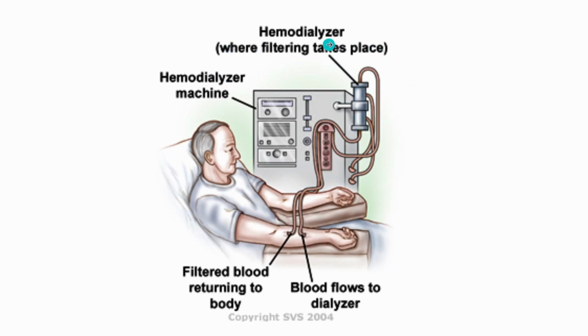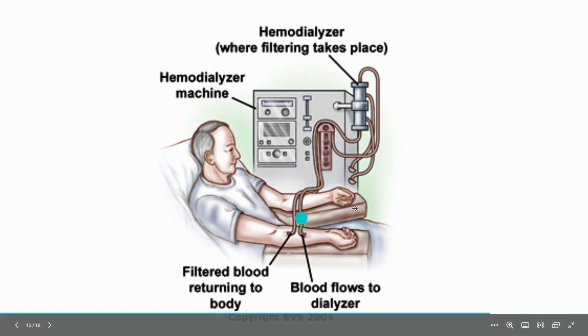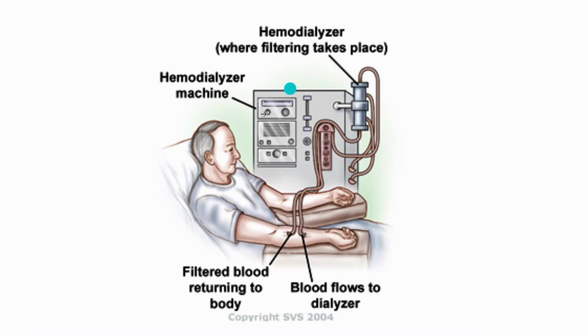Dialysis is a Greek term, meaning dissolution. Kidney has lost its function, so that function is being carried out by a hemodialyzer, where filtration takes place. Blood filtration takes place externally, and it's quite a painful process.